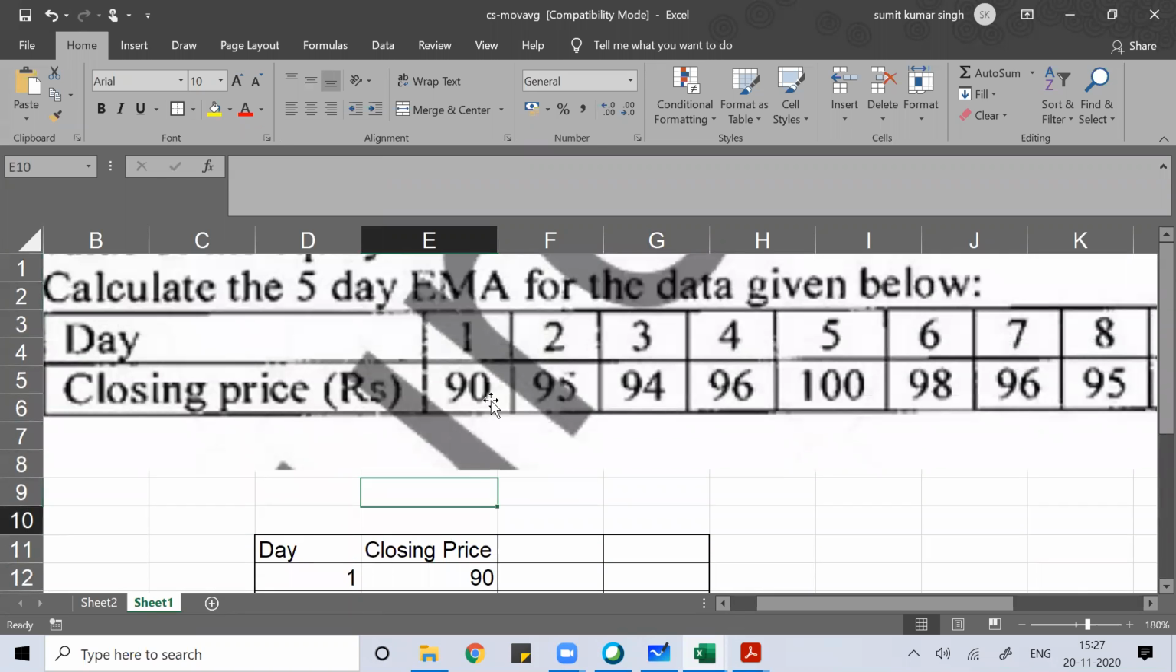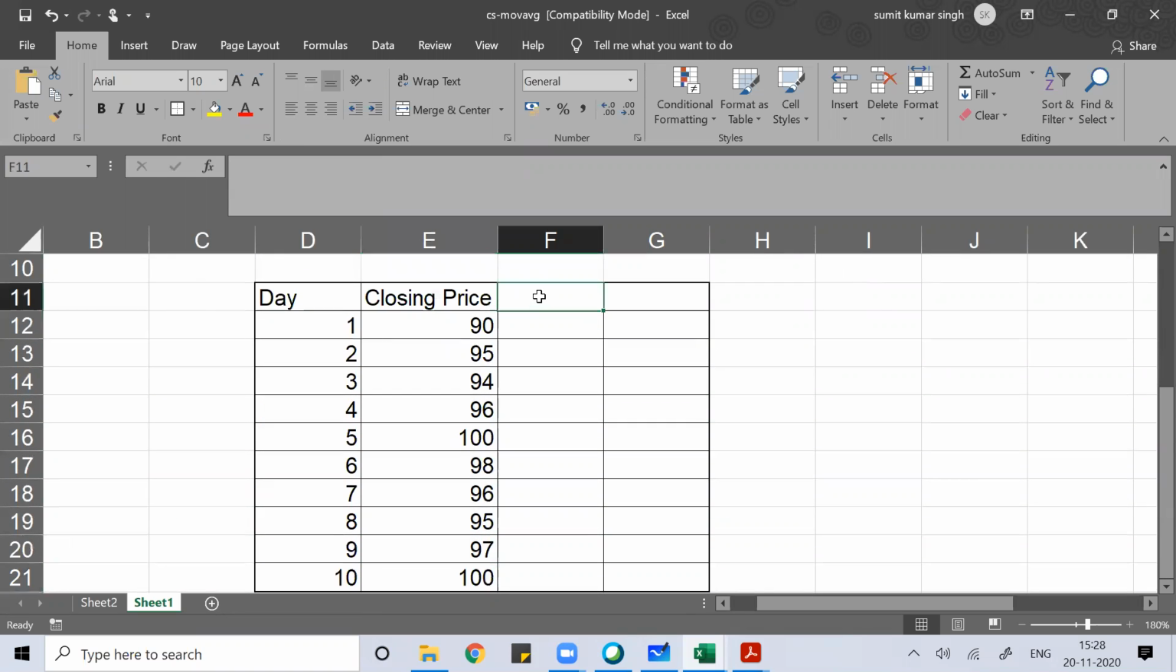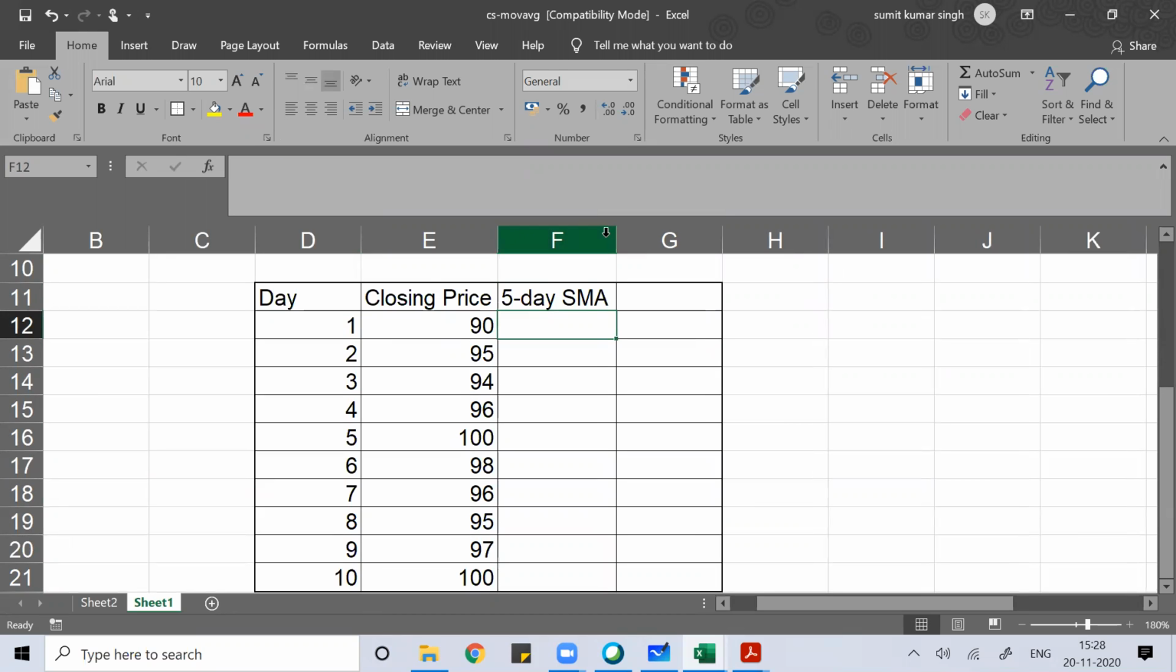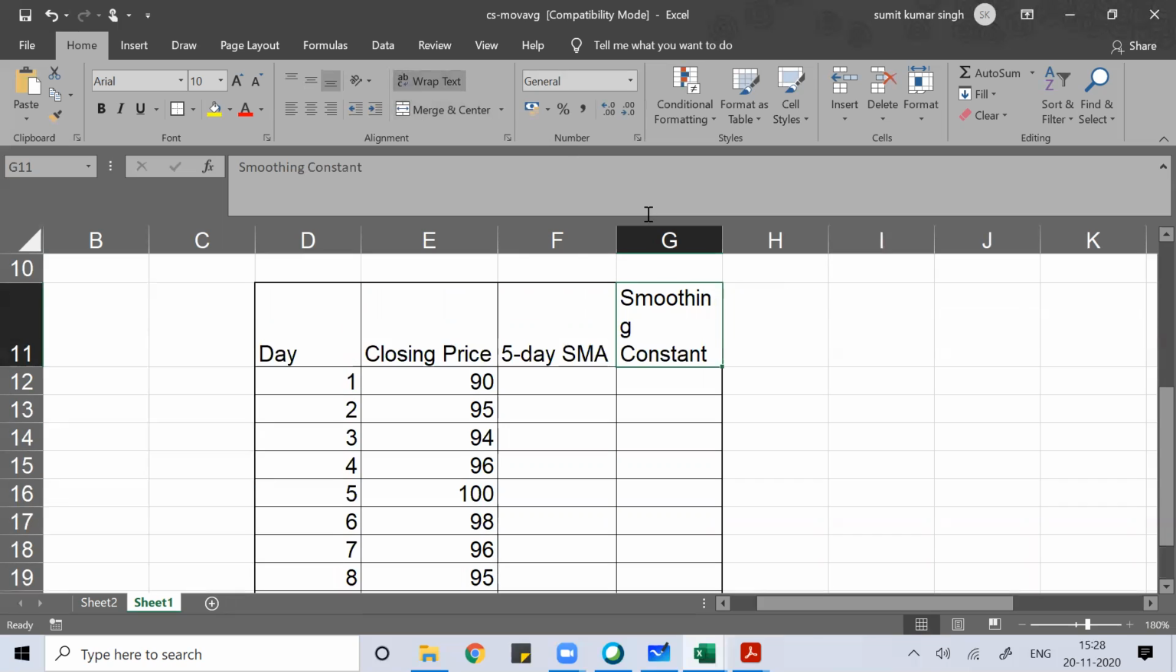What they want is the 5-day moving average. So first I'll tell you the 5-day simple moving average, then we'll do the 5-day exponential moving average. Although they have not asked us this, just for our knowledge, we are doing this. So we'll first put the moving constant here.